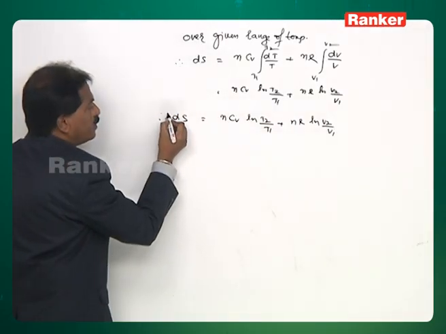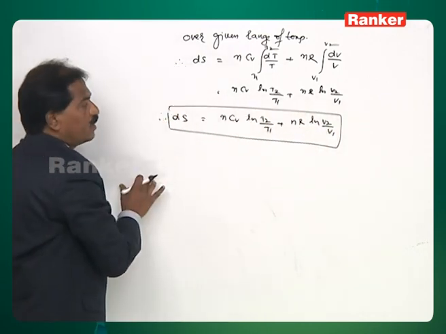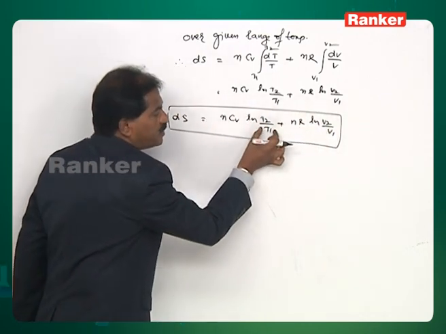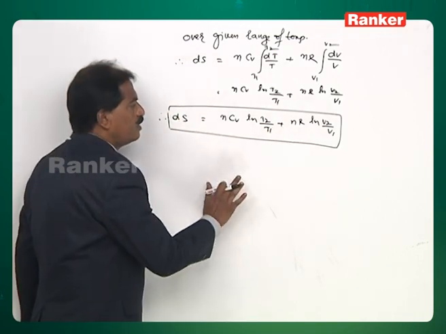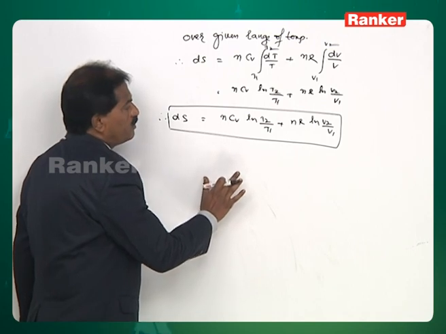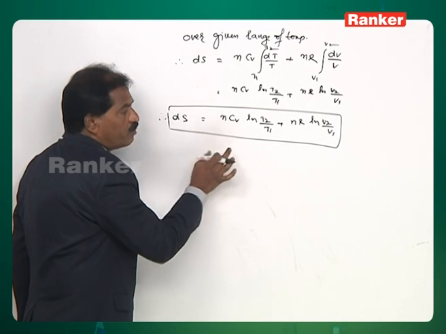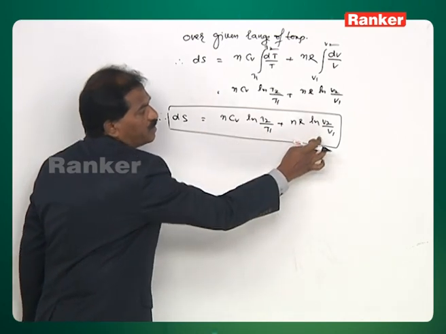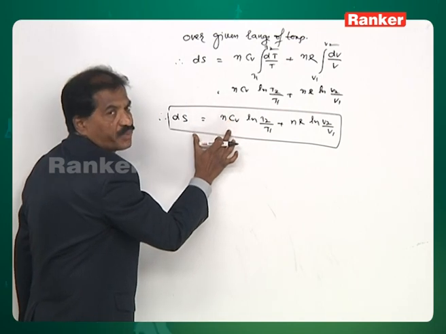This is the expression that you can use to calculate the total entropy change by considering the temperature change as well as the volume change. That means, in any numerical problem, if they just ask the entropy change of the ideal gas, and if two different temperatures and two different volumes are given, always use this expression.